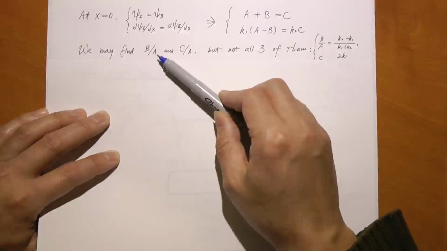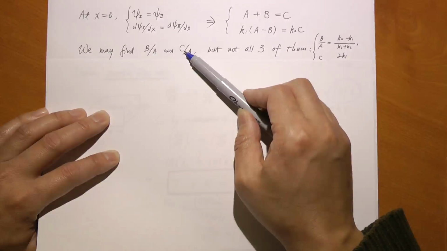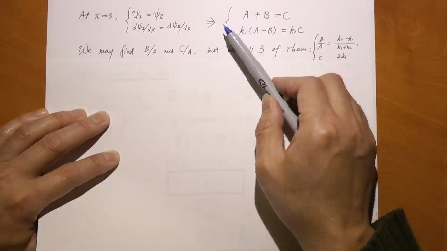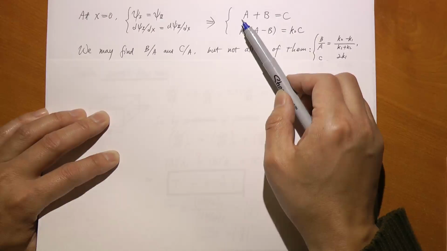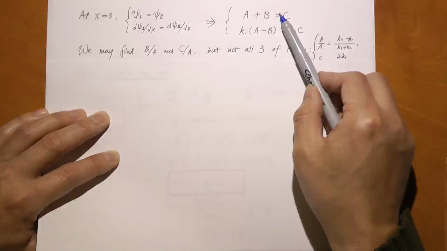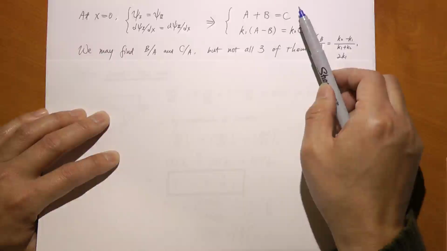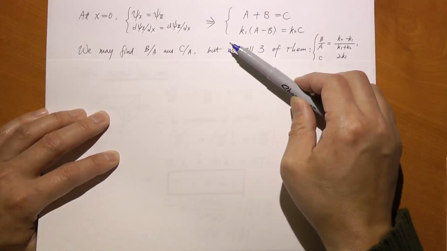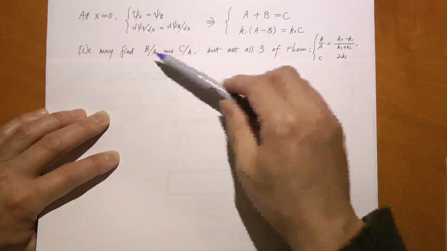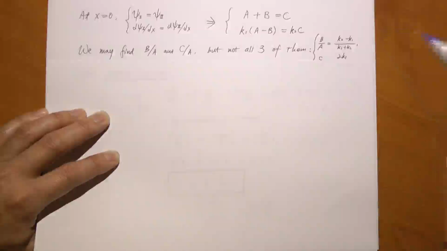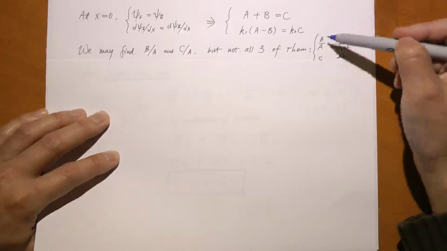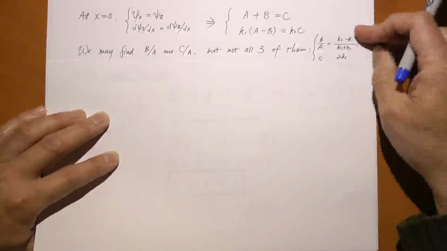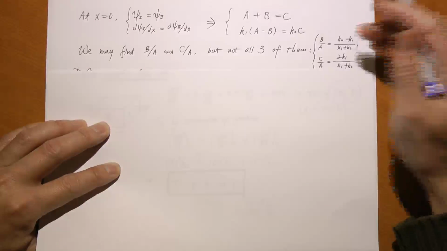It is the ratio that I'm really concerned about, and that is, out of the incoming particles, every 100 particles coming in, for example, how many particles get reflected, how many particles tunnel into the second medium, and so on. Those are the things I'm interested in. I don't really care about the absolute values of A, B, C. I just care about the ratio. By the way, you can calculate B over A and C over A from these 2 equations, and that's what you got. Very simple algebra.